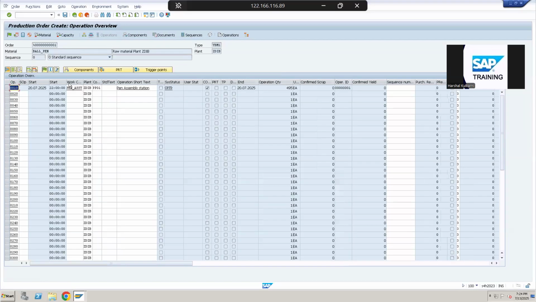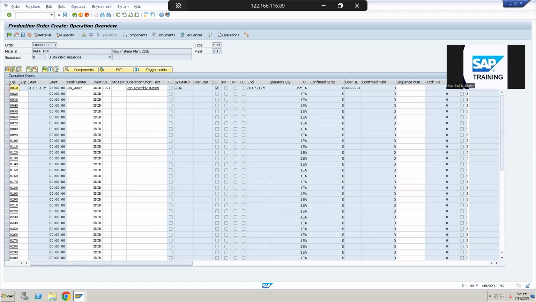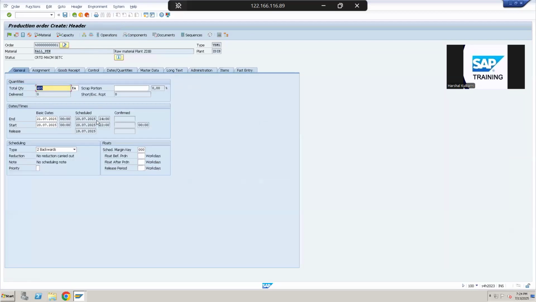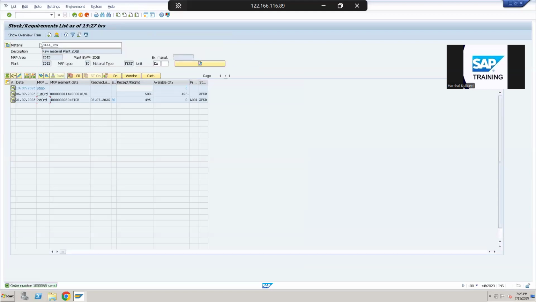If I click on the operations tab, it will show the steps required to produce this product, and this is, let's say, the machine on which we are producing it. Right now we are just understanding everything at a high level. This is the start date of the order, this is the end date of the order, and this is how the production is processed. Now let's say I'm a production planner. I think this order is ready to be produced, so I will release it, and you can see the status of the order has changed to REL. It means released. Once it is released, the production team understands that they should start the production.